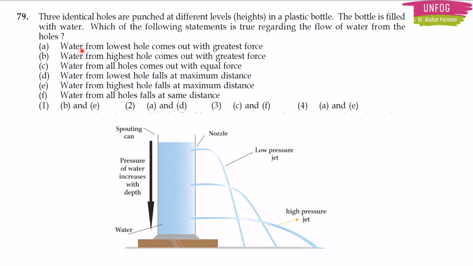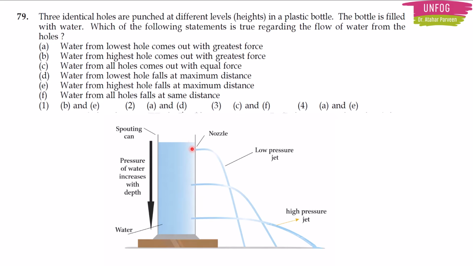See option A: water from the lowest hole comes out with the greatest force. See the diagram? Water from the lowest hole comes out with the greatest force. True, because here a high pressure jet will be there.